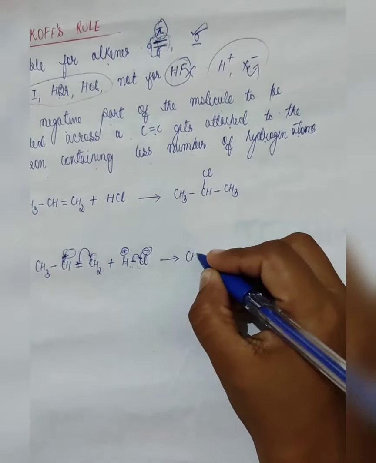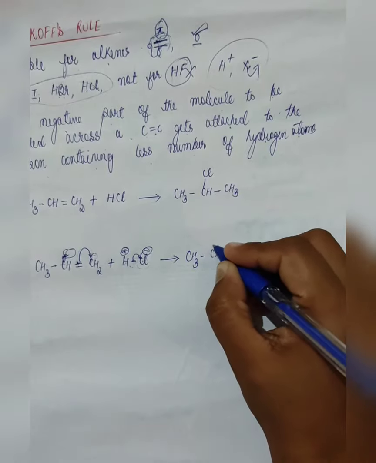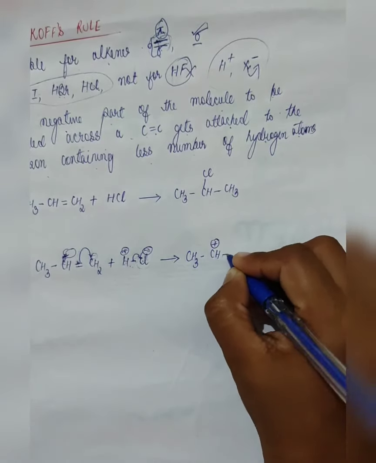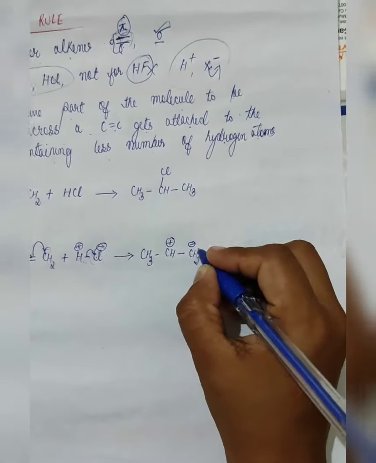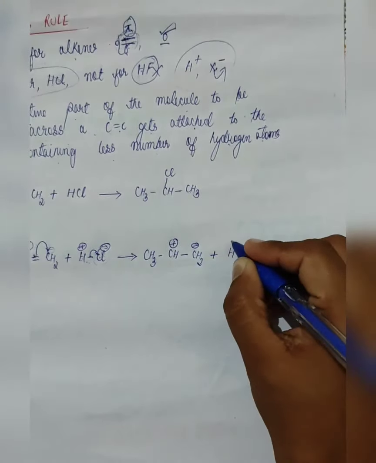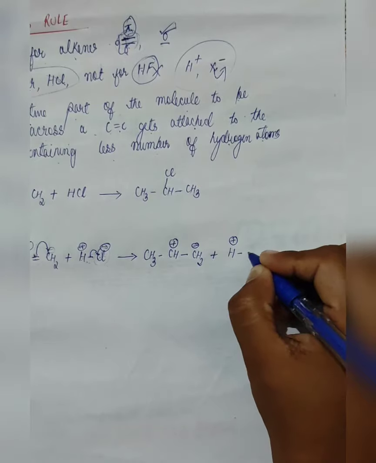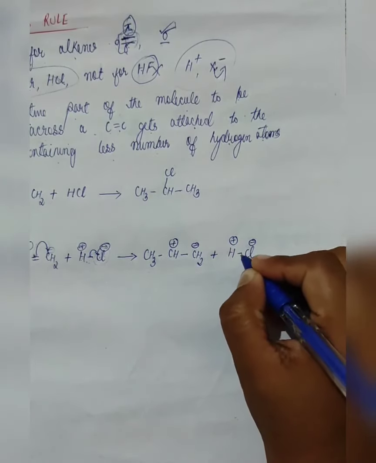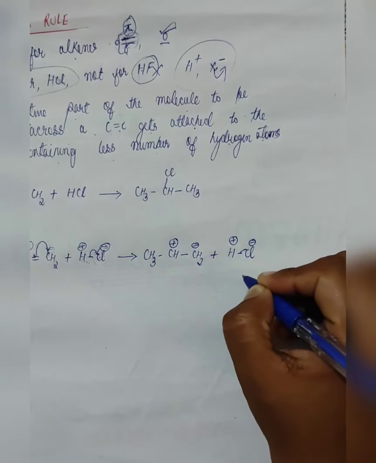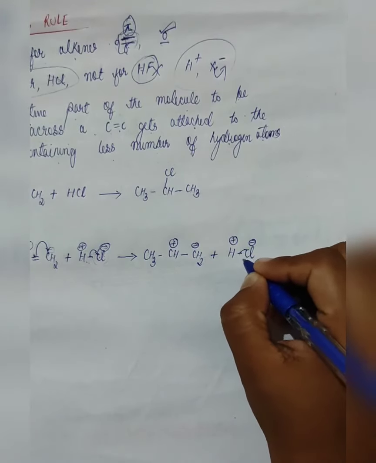Now we have CH3 with a positive charge and CH2 with a negative charge, plus hydrogen with a slight positive charge, chlorine with a slight negative charge because it is getting tilted. Even if you don't make this bond, it's fine.